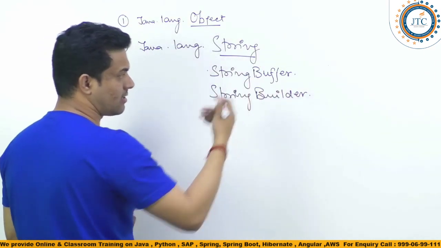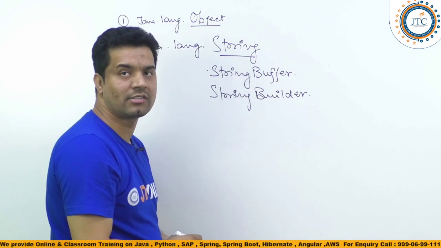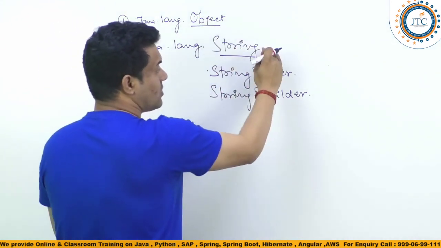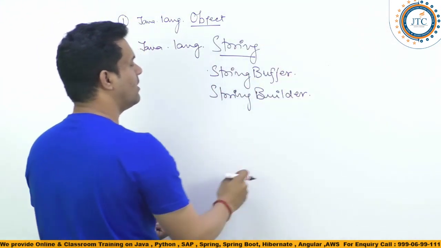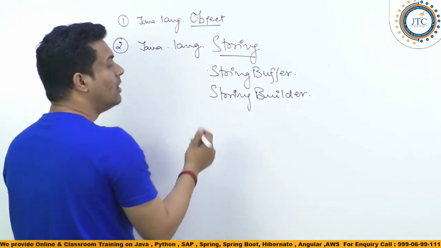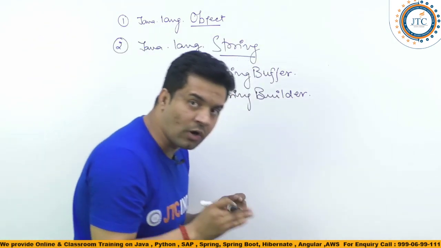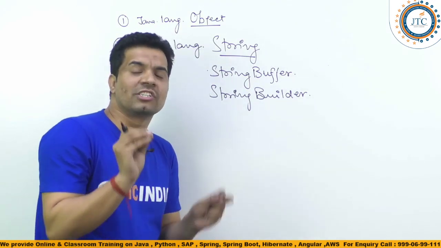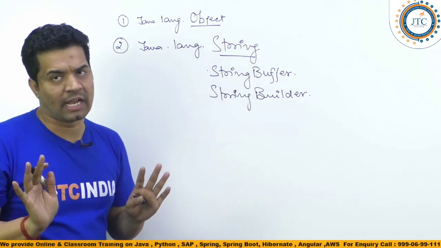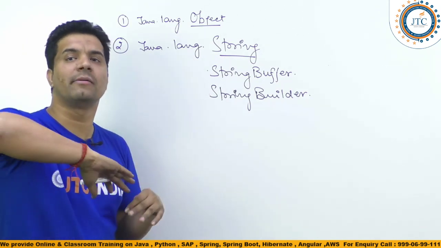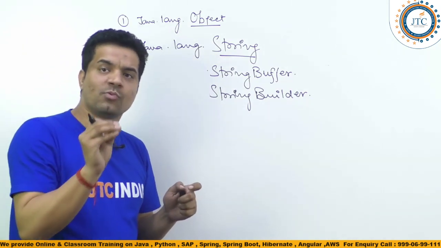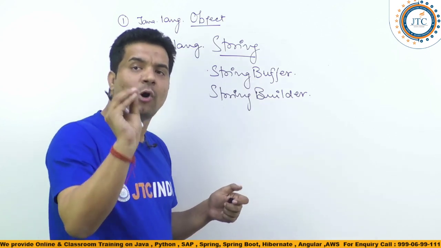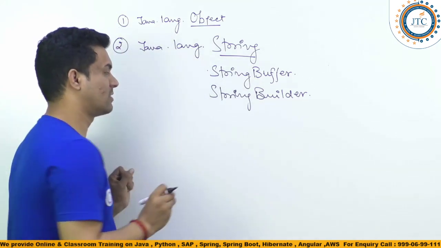See, these all are the classes I am talking about: Object, StringBuffer, StringBuilder, right? What I am writing here are the important classes which we commonly use every time. Inside this, a number of classes are available, but what we are going to discuss are the important ones.